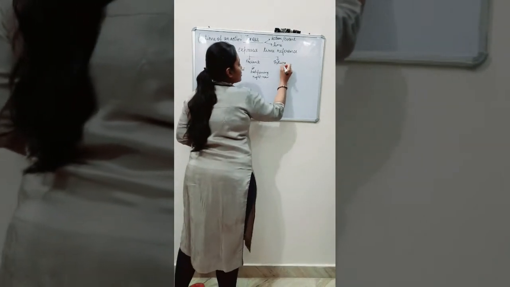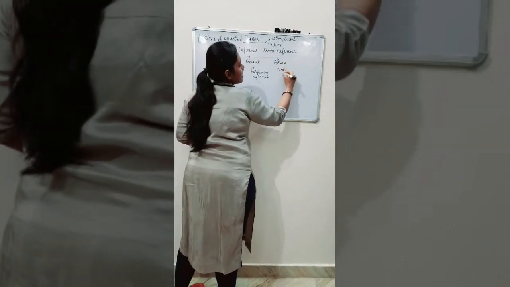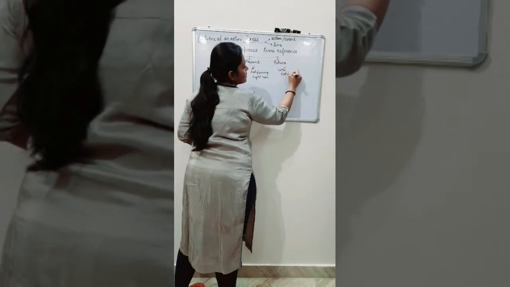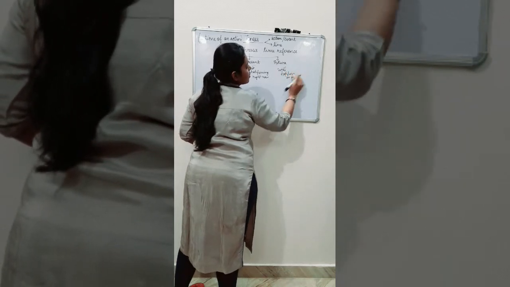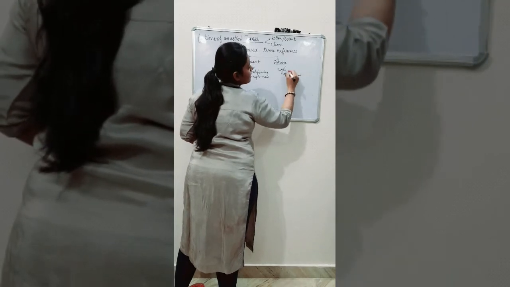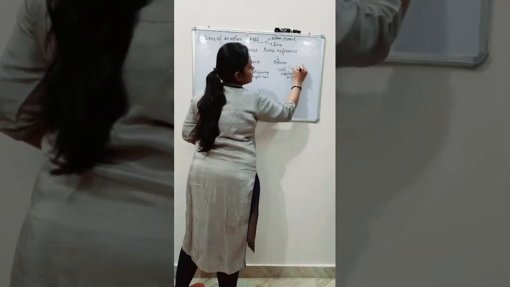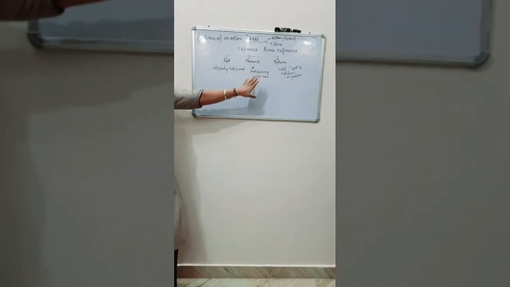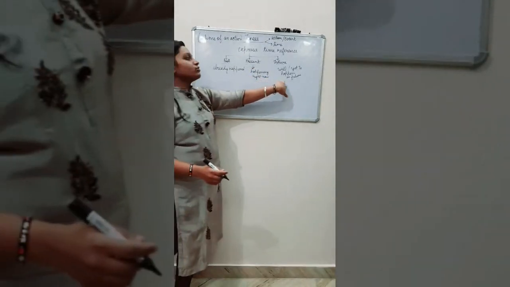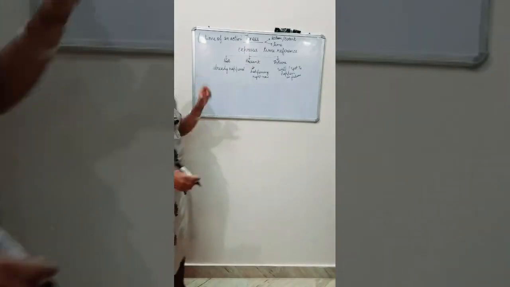The action which will happen in the future, or which is yet to happen, comes under future tense.